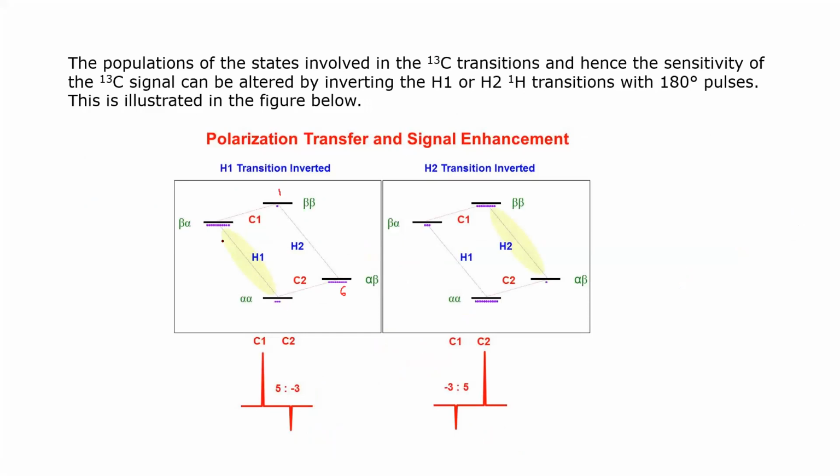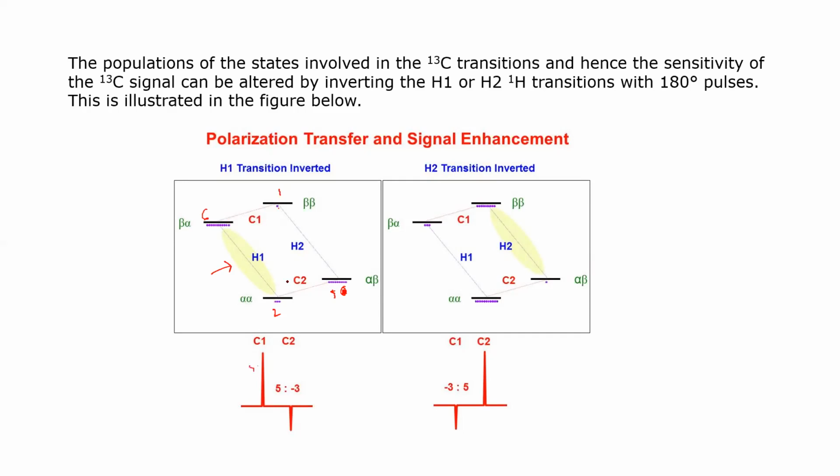Sorry, this is 6, this is 2, this is 5, this is 1. So if I first do the polarization of 1H, what I get in 13C, the C1, if you look at 1 and 6, the excess nucleus ratio is 5. So that's why this is 5.